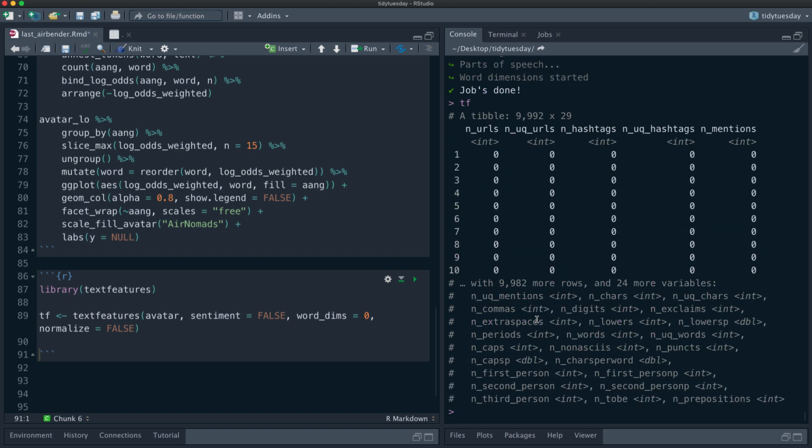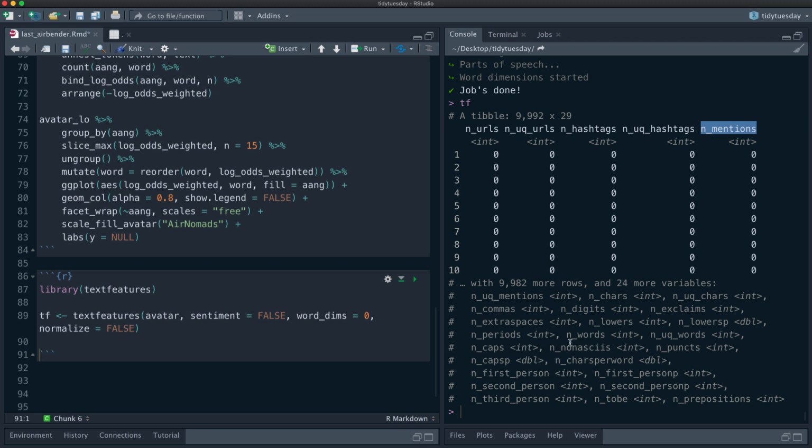What we get here is a new tibble. It has the same number of rows as our old tibble. Notice it doesn't have anything else like in our old tibble. It has some things that our text does not have, like URLs, hashtags, mentions, but you can see how this is very useful if you do have those in your data.